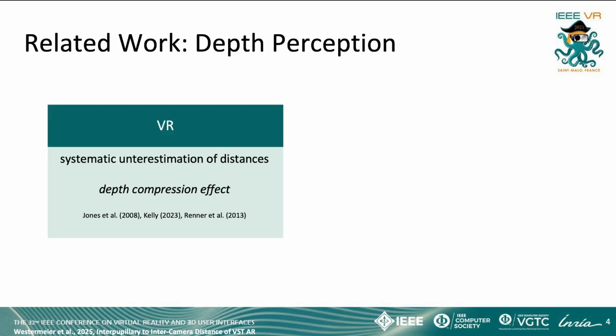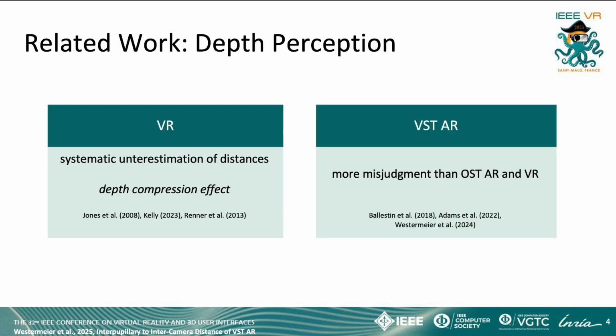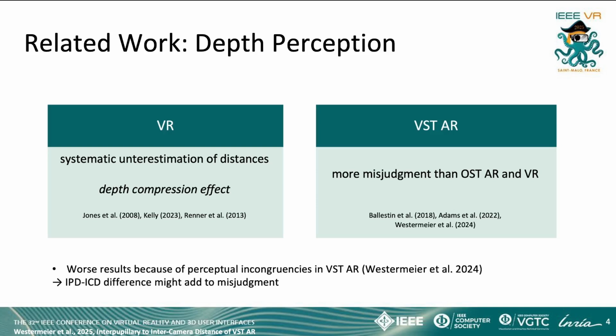Past studies in virtual reality have shown a systematic underestimation of distances, called the depth compression effect. For VST AR, studies have found more misjudgment when compared to optical see-through AR and VR. These results have been attributed to perceptual incongruencies in VST AR. One of them, we hypothesize, is the IPD-ICD difference.